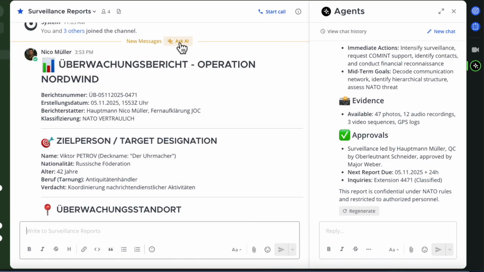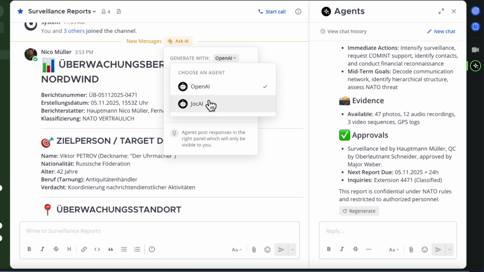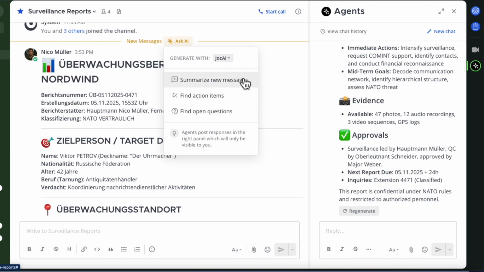If maybe I've been out of office for a few hours and I come back in and there's a lot of messages in here, I can do the same thing. I can select the AI I want to use. I can say summarize any new messages, find action items, or even find if there are any open questions addressed to me.